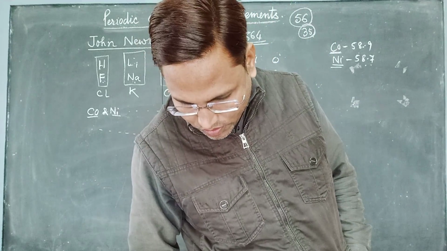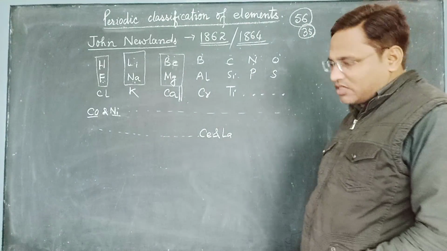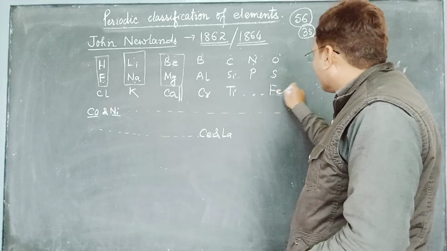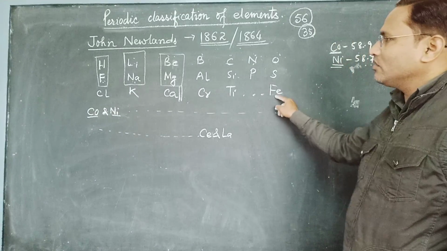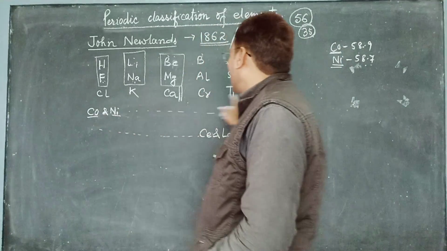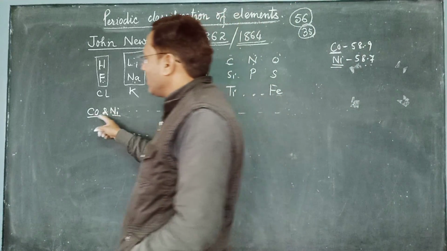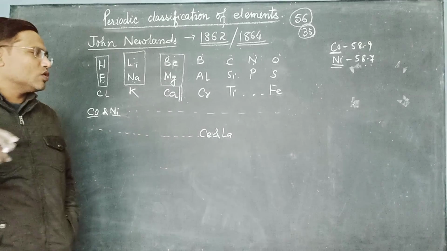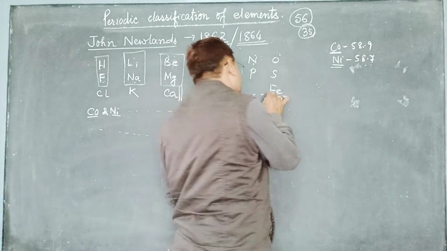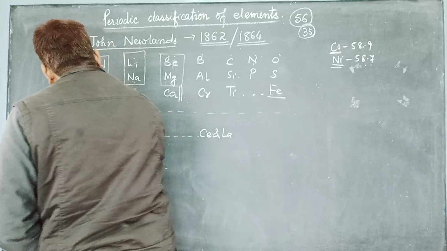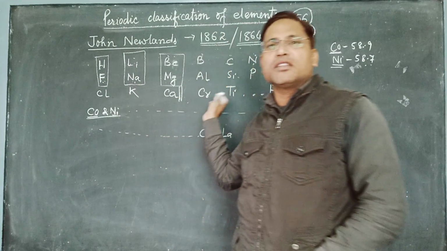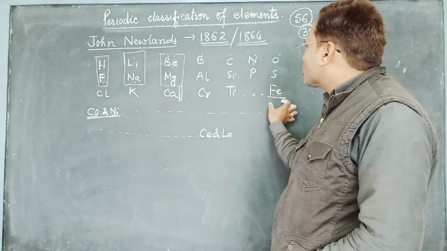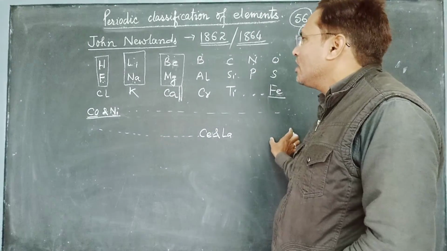Another thing that we will see here that I have not written, let me write here in S1, iron. This iron, cobalt and nickel, they are very similar to one another in their chemical properties. So this iron, cobalt and nickel should be placed in the same slot, or at least not the same slot, but at least in the same vertical group.